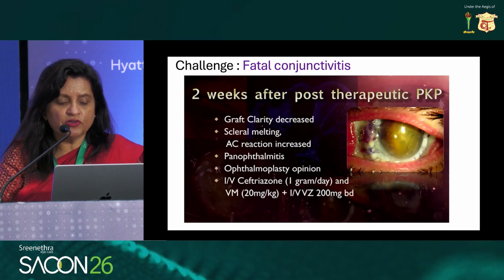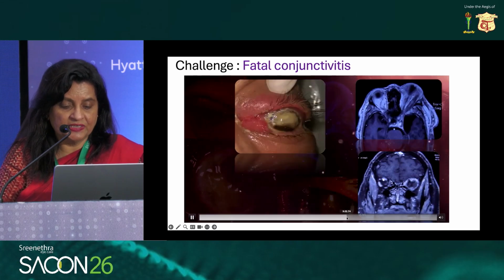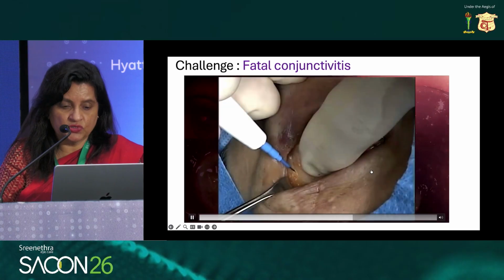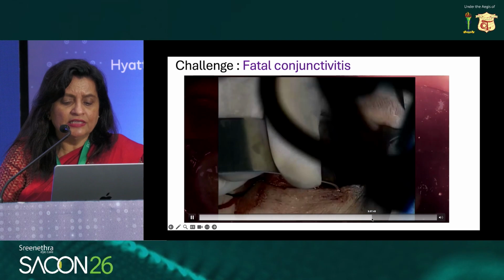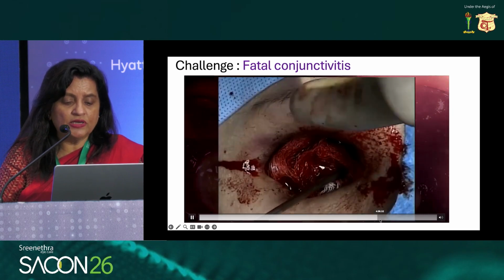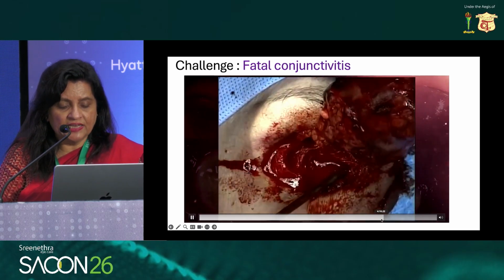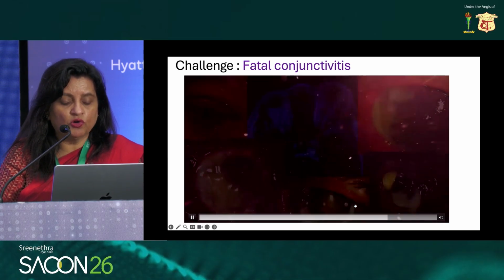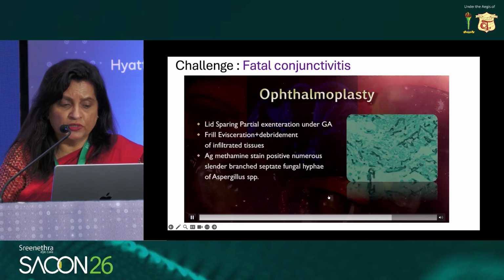The patient went into panophthalmitis. So IV ceftriaxone, vancomycin, and voriconazole, all three of them, were given intravenously. Subsequently, there was florid retrobulbar inflammation, marked proptosis, and cavernous sinus thrombophlebitis, which was seen. As a result, a partial exenteration was done, and the specimen of therapeutic keratoplasty as well as what was exenterated was sent for genetic analysis, because none of the organisms and none of the treatment we had given, antibacterials and antifungals, topical or systemic, seemed to be working.